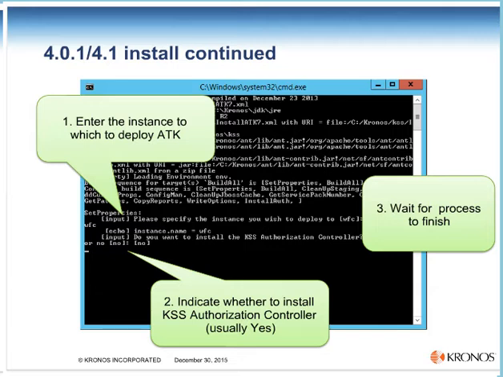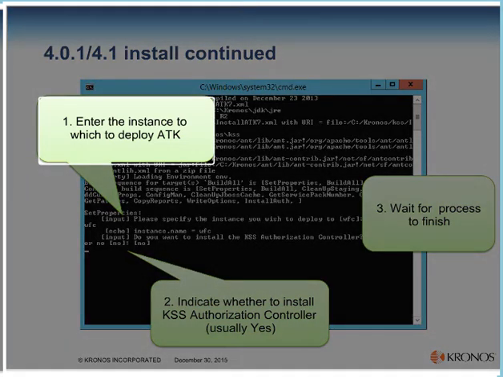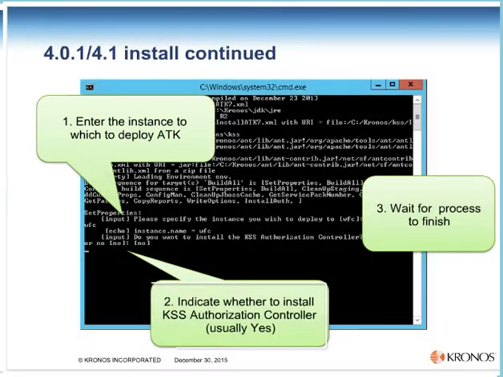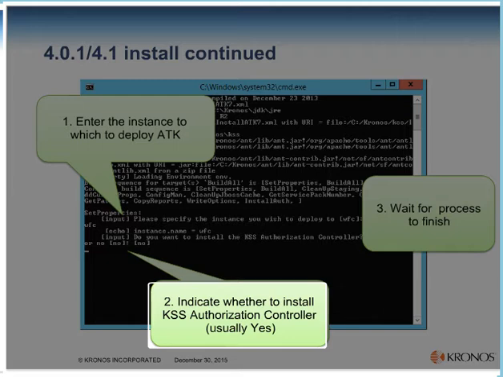The batch file will launch a command window. You'll be asked to enter the instance of Workforce Central on which you want to deploy the ATK. You will be asked whether you want to install the KSS authorization controller. Usually you'll answer yes to this.